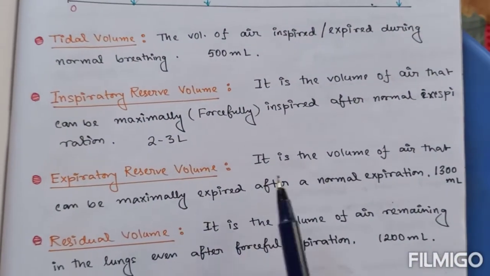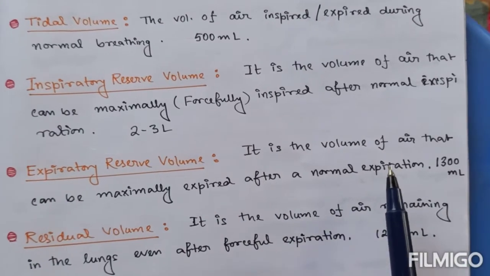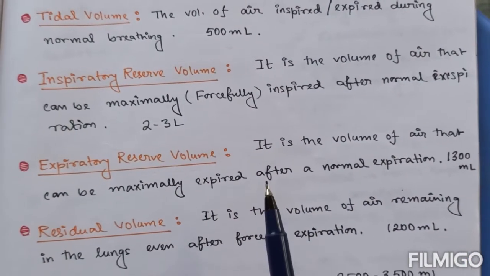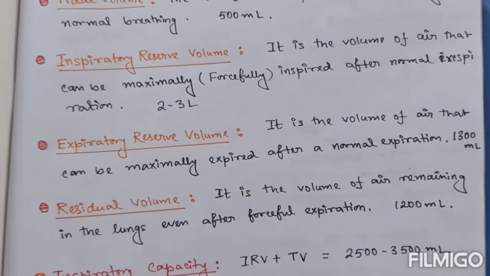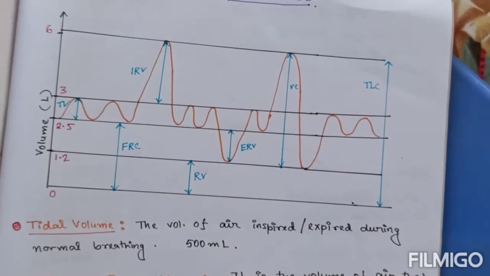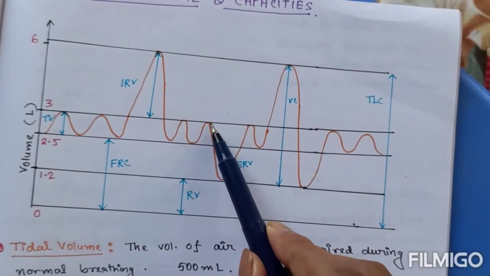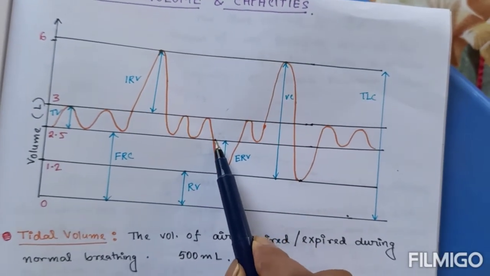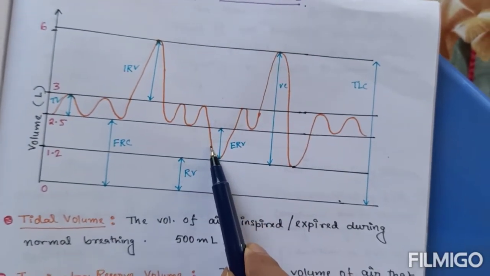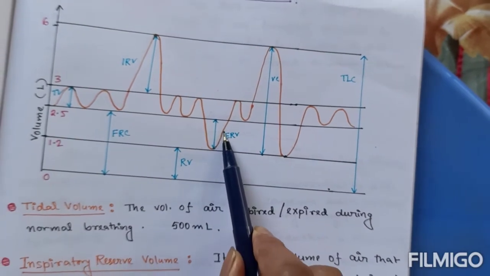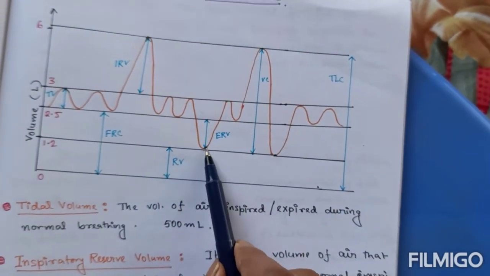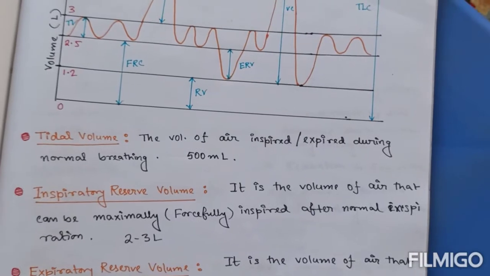Next is the expiratory reserve volume. It is the volume of air that can be maximally expired after a normal expiration, and it is approximately 1300 ml. That is, after normal expiration, here normal expiration ends, and from this the extra amount of air that can be expired is called ERV.